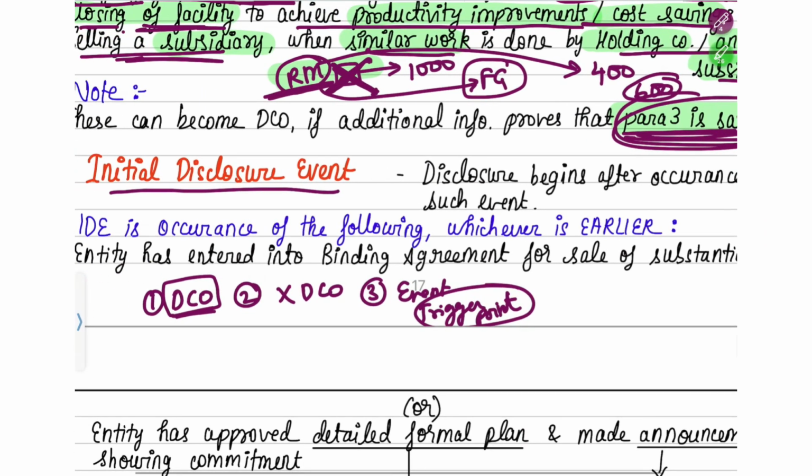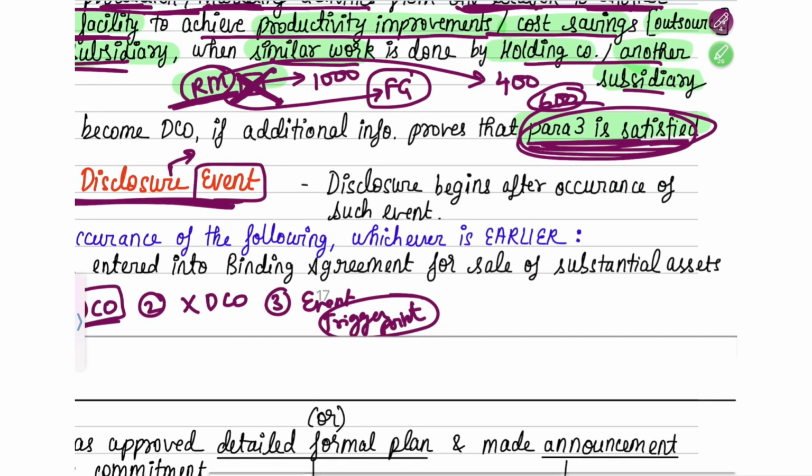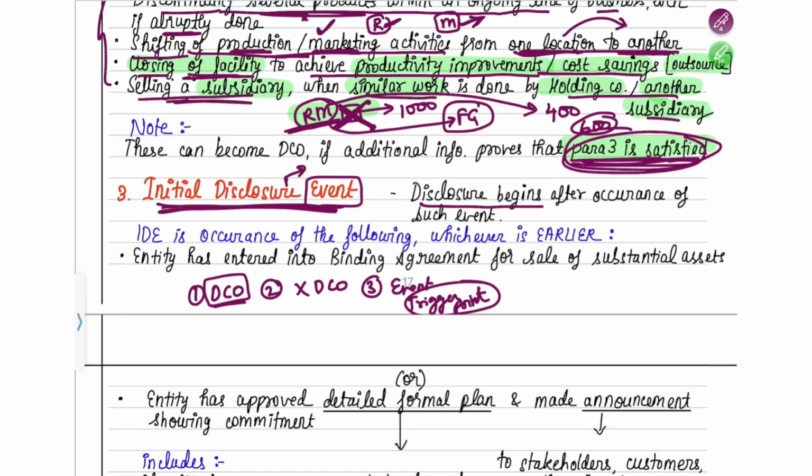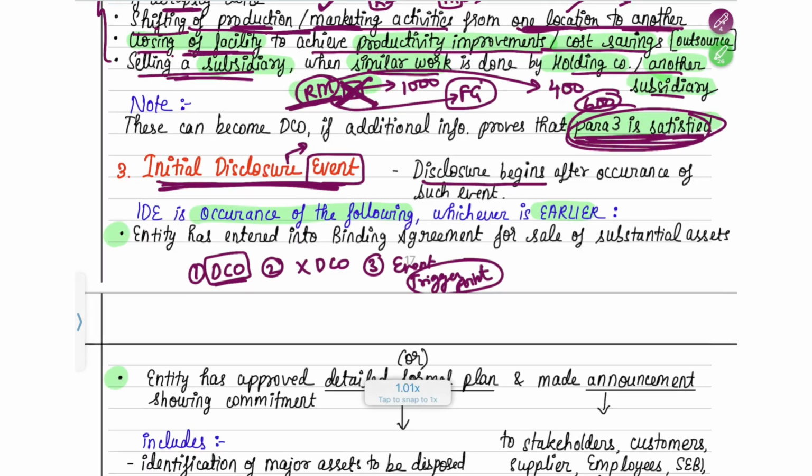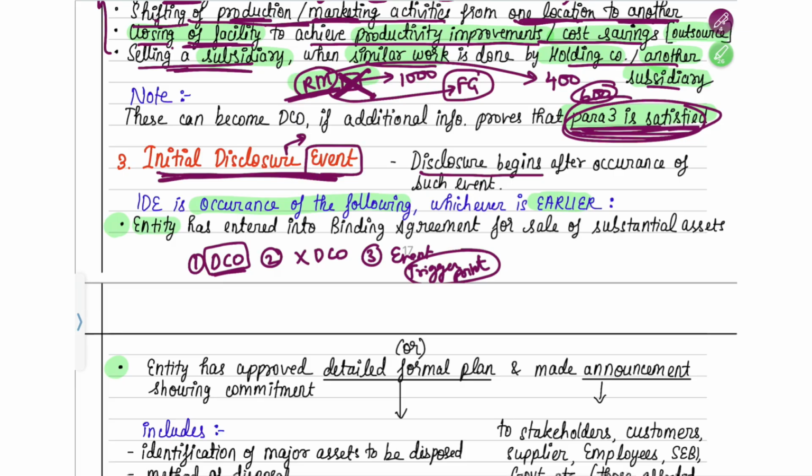So the initial disclosure event is nothing but your trigger point. When such event or the trigger point occurs, from that your disclosure requirements will begin. From that year you have to start disclosing your discontinuing operations separately. Okay, so what is the trigger point? It is the occurrence of the following, whichever is earlier. That means there are two events which are given here. Any one of them, if it happens first, you have to start disclosing it from that date in your financial statements. Okay, one, the entity has entered into a binding agreement for sale of substantial assets.